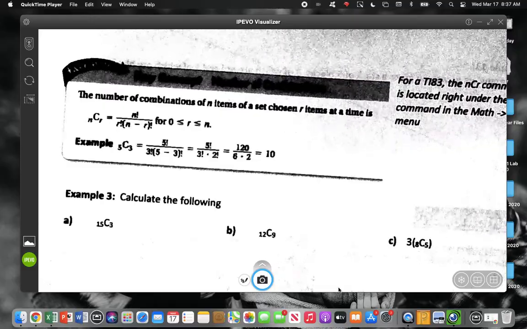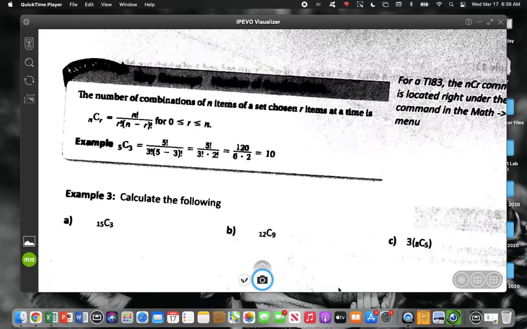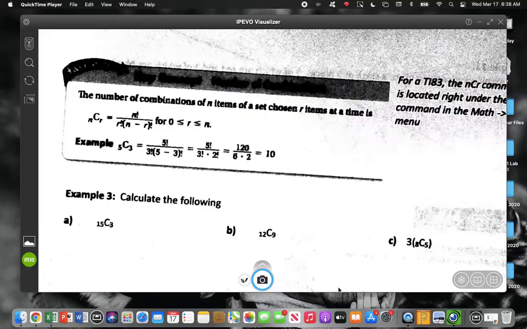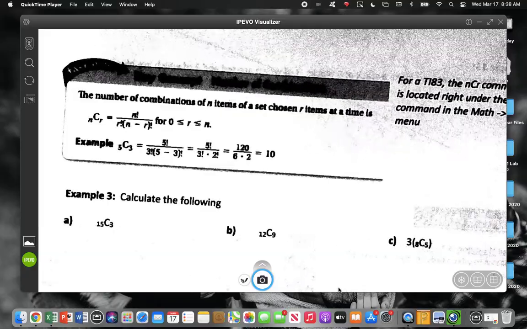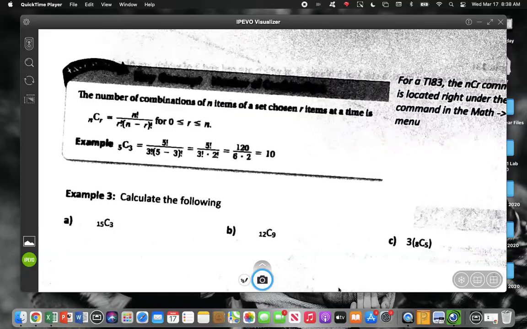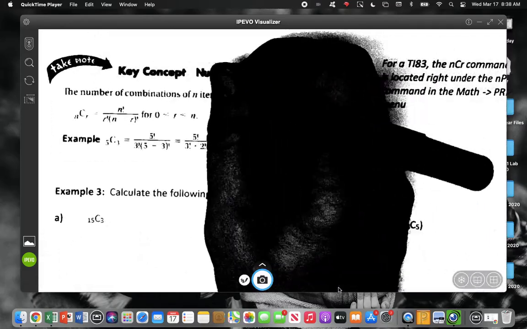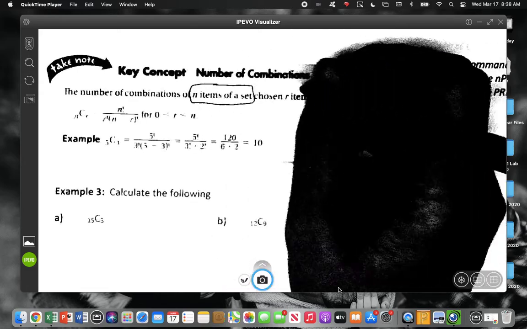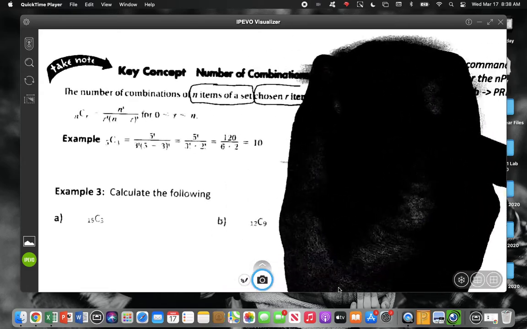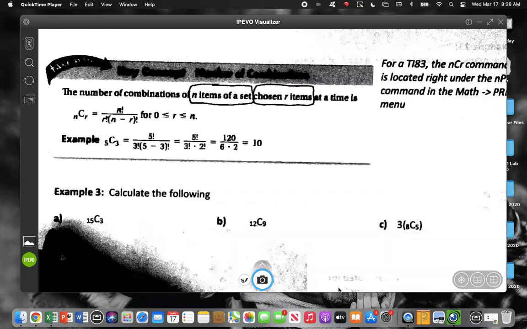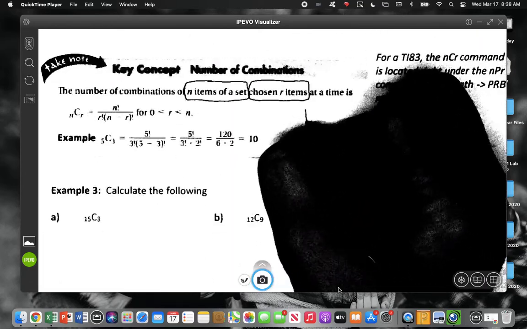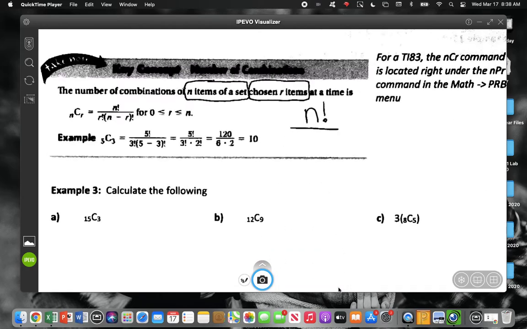So we had a formula yesterday. Yesterday's formula involved when order matters. Today we're picking so many numbers, but it doesn't matter the order that they are in. And so this formula goes by this. N is the number of items in total, and then R is the number of items we're choosing. And if you can see, I'm going to write it a little bigger. The numerator is N factorial, because we talked about that yesterday. Whatever the total is, the amount of combinations that a certain number can be arranged is N factorial.